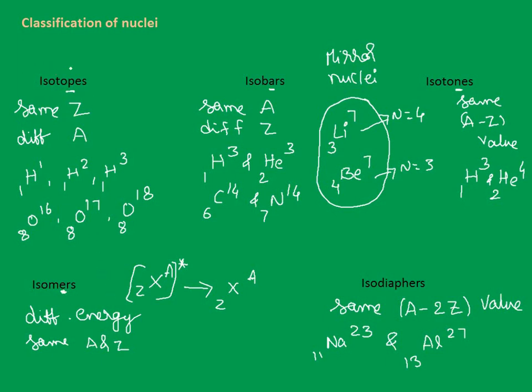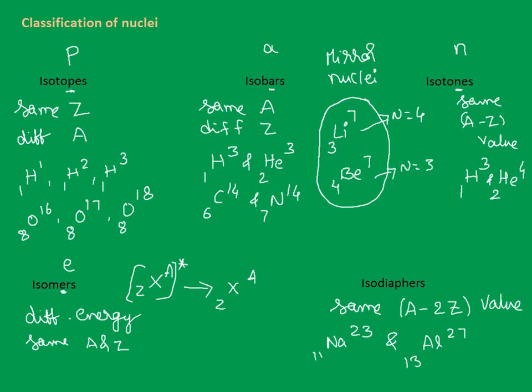In isotopes, P is the third letter. In isobars, A is the third letter. In isotones, N is the third letter. While in isomers, E is the third letter from the ending. Understand that? So P, protons, same Z value.